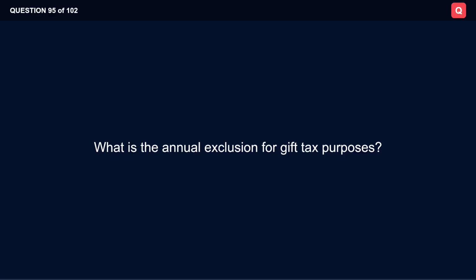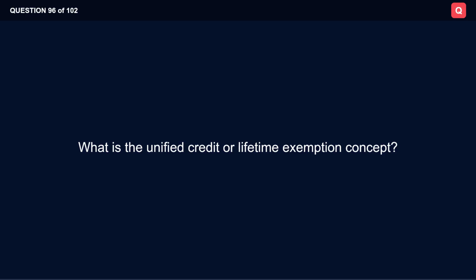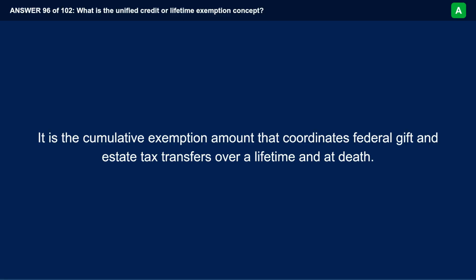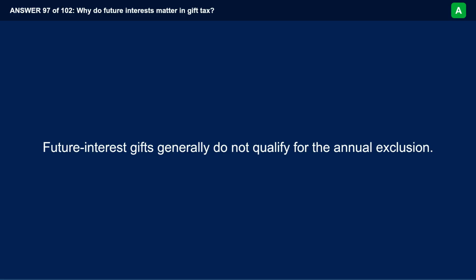What is the annual exclusion for gift tax purposes? It is a per donee amount of present interest gifts that can be transferred each year without using lifetime exemption. What is the unified credit or lifetime exemption concept? It is the cumulative exemption amount that coordinates federal gift and estate tax transfers over a lifetime and at death. Why do future interests matter in gift tax? Future interest gifts generally do not qualify for the annual exclusion.